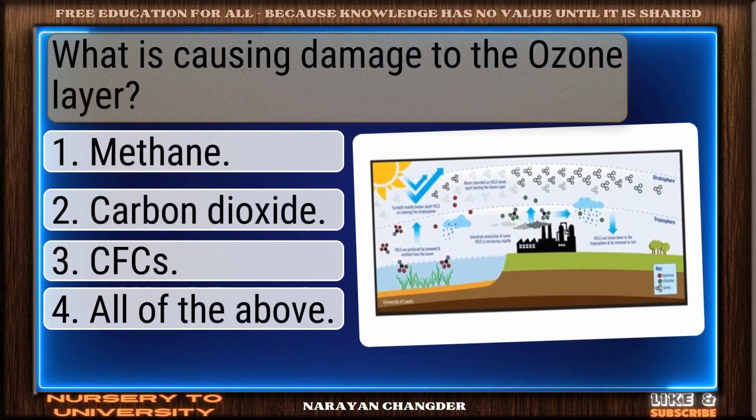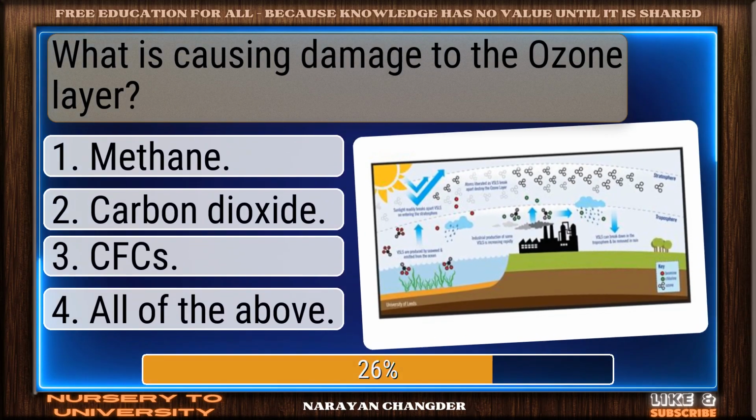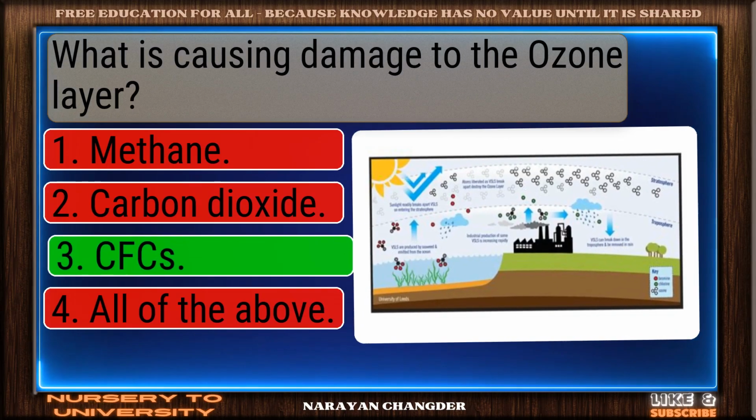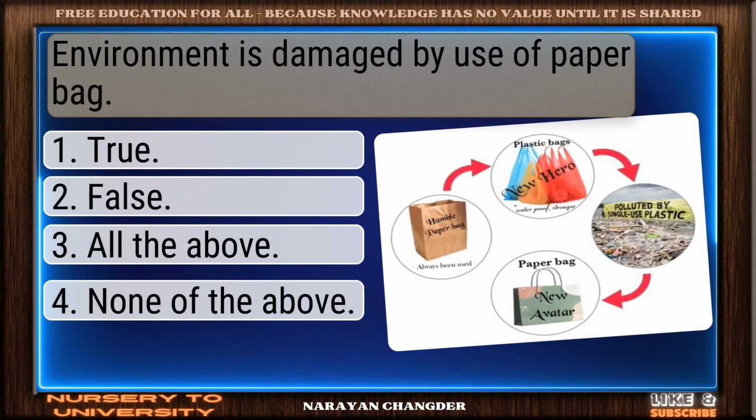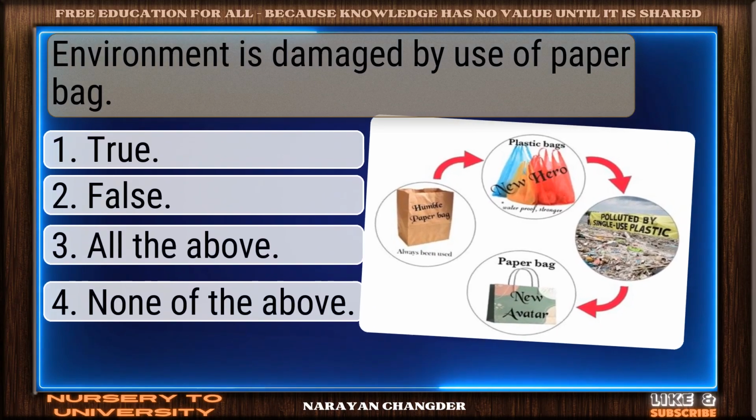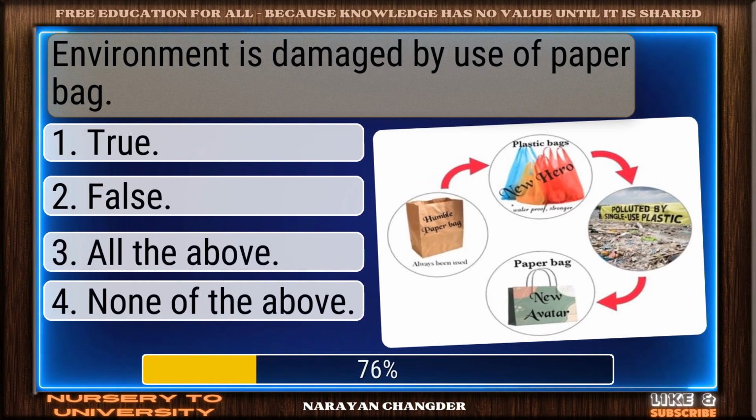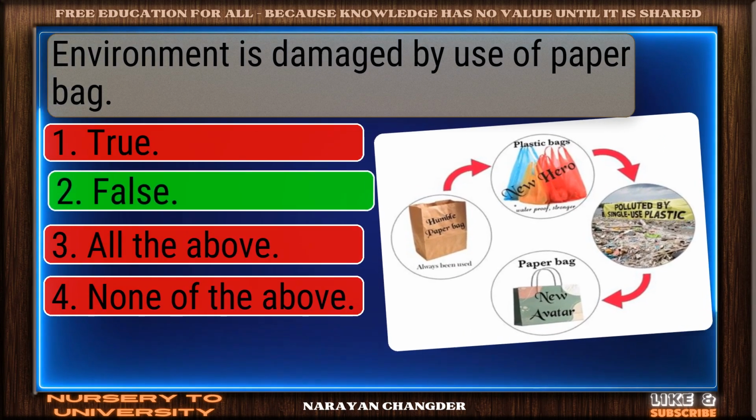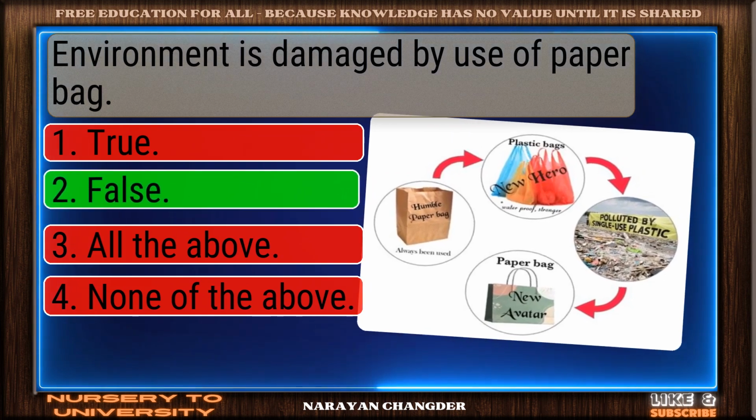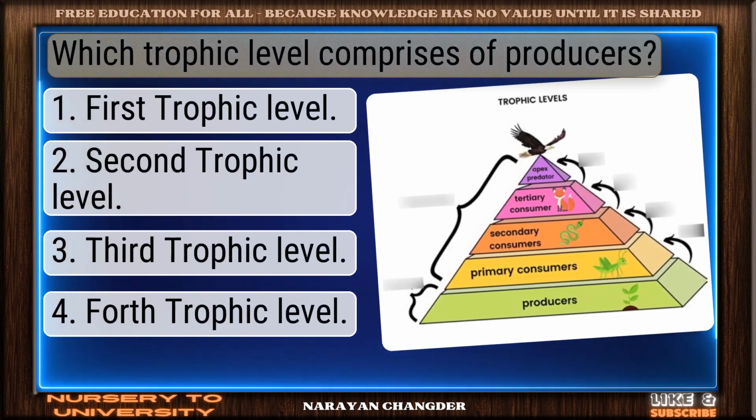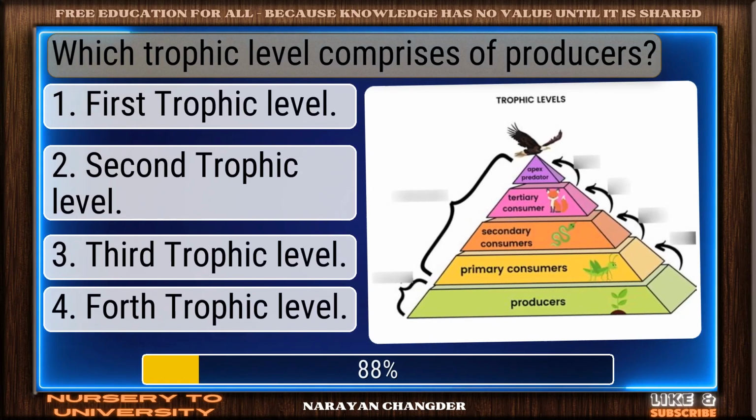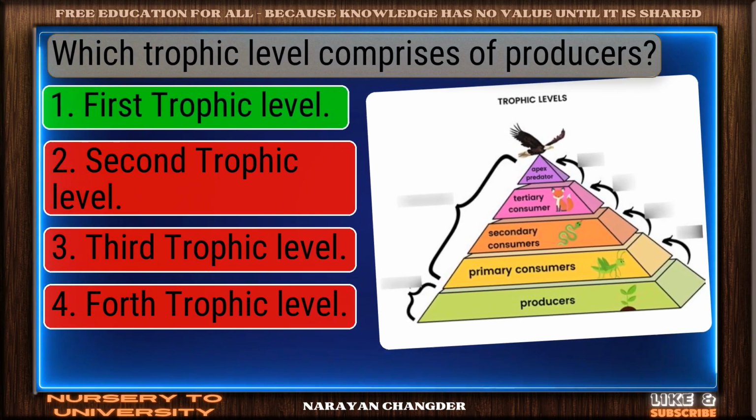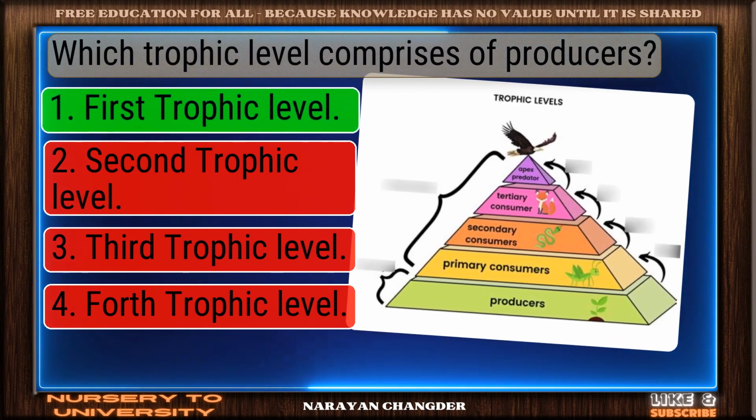What is causing damage to the ozone layer? Great thinking. CFCs is right. Environment is damaged by use of paper bag. Excellent. False is well reasoned. Which trophic level comprises of producers? You got it. First trophic level fits.